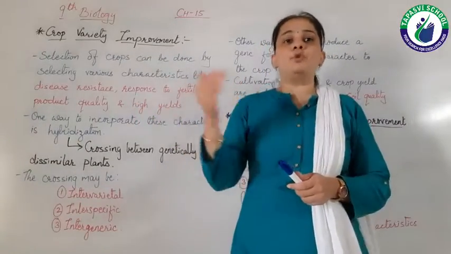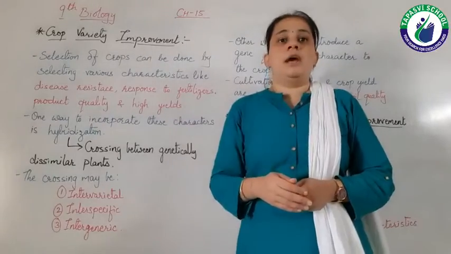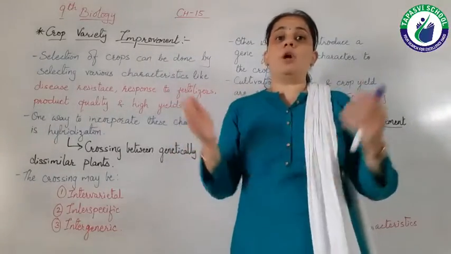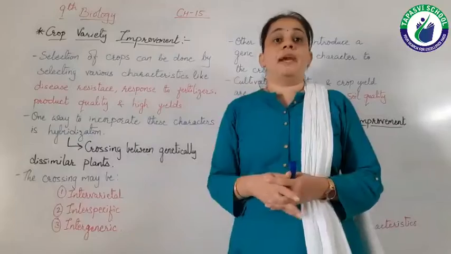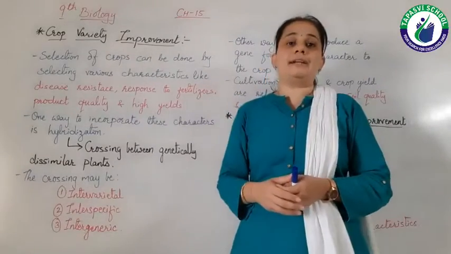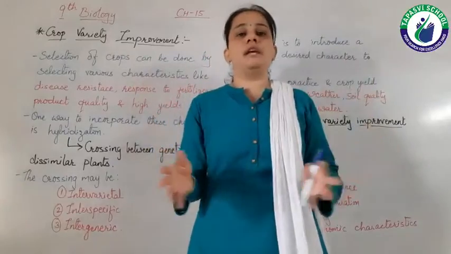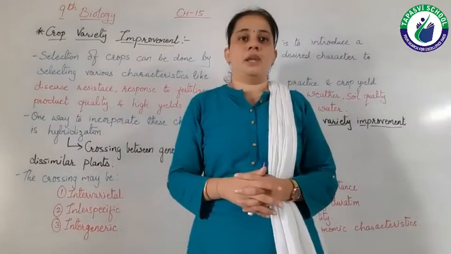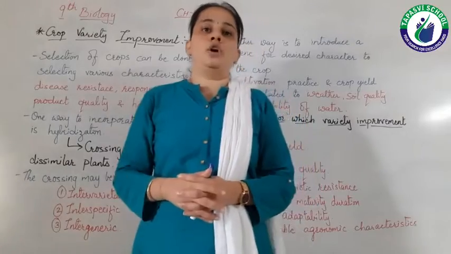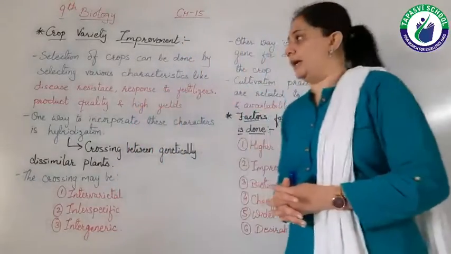How can we improve the variety of crops? How is it possible? What are the techniques for it? And what factors or characteristics do we have to take into consideration? All this we have to discuss here. So let's start crop variety improvement.